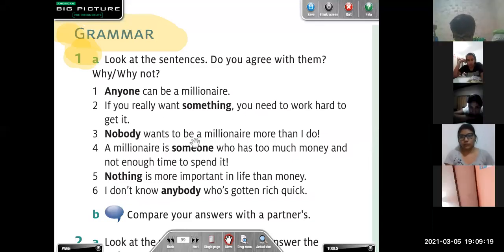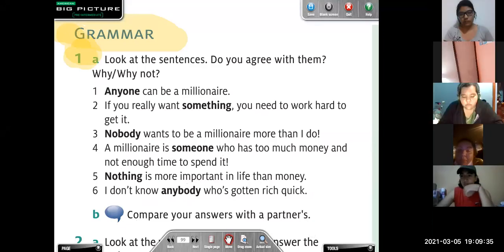Anyone, something, nobody, someone, nothing, and anybody. Do you know how do we call these words? ¿Saben cómo se llaman estas palabras? How do we call these words? Any idea? Any ideas of how do we call these words? Pronombre indefinido. Okay, yes, in English it is indefinite pronouns.